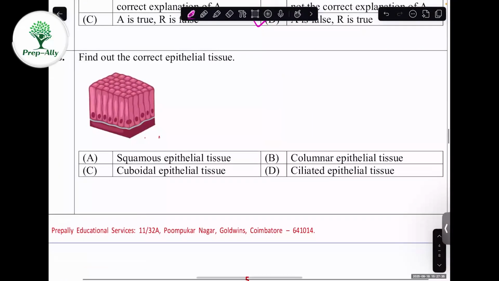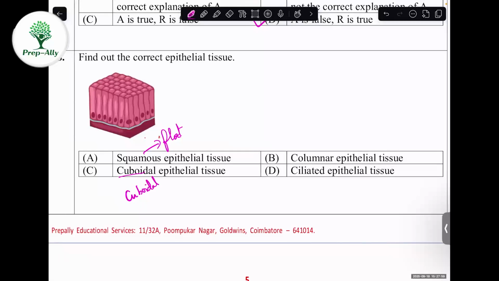The 18th one. They have asked to find out the picture which is given in the question. Find out the correct epithelial tissue. Should we take squamous epithelial tissue? No, they are flat. We'll see the C one, cuboidal. So they are cuboid in shape. Ciliated means they have small, minute hair-like structures. Are they flat in structure? No. They are cuboidal in structure? No.